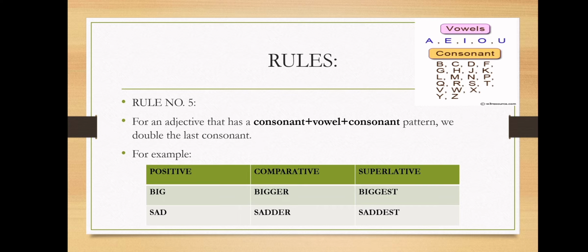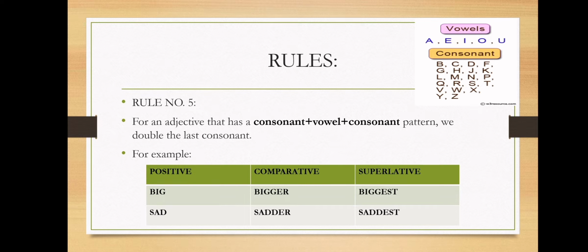Similarly, we have the word sad. Now S is a consonant, A is a vowel, and D is a consonant. So according to the rule, we will double the last consonant, and that is D, and we will add ER to make comparative degree and EST to make superlative degree. So it would be sad, sadder, saddest. I hope children you have understood this rule also.